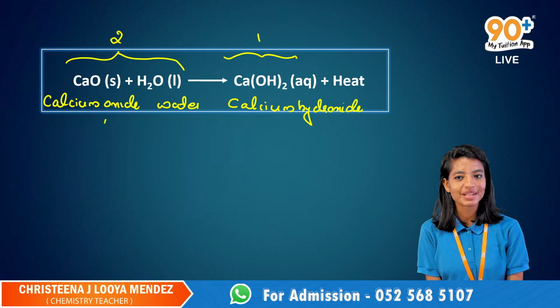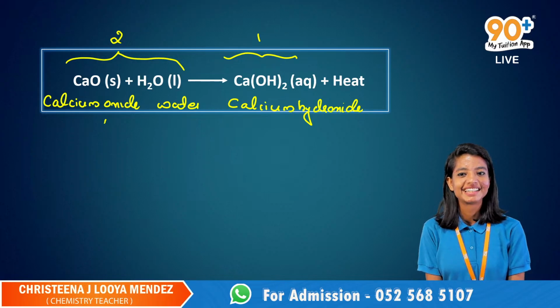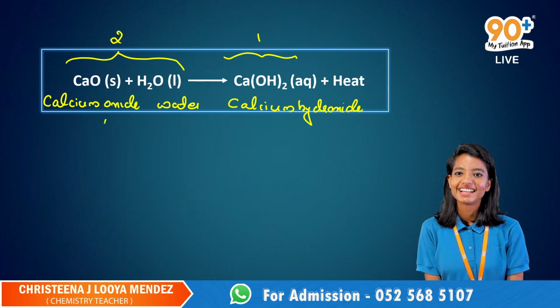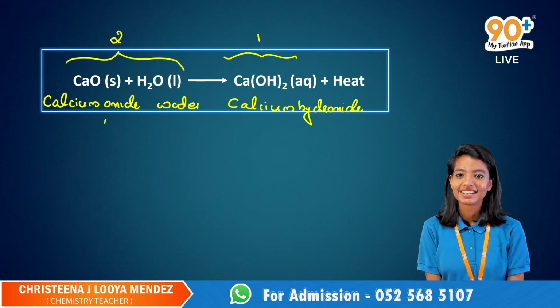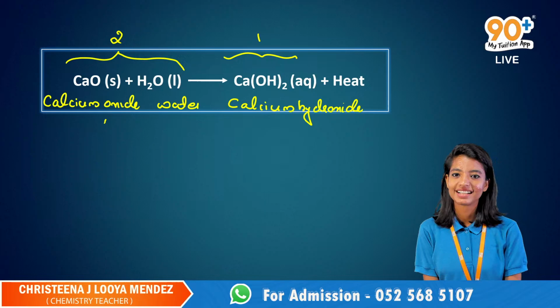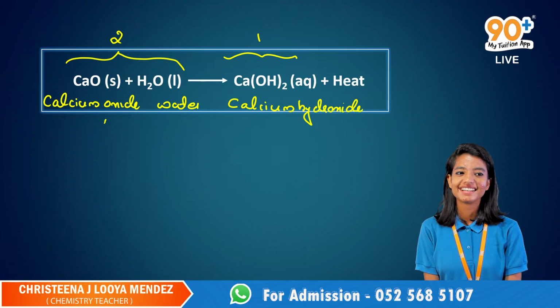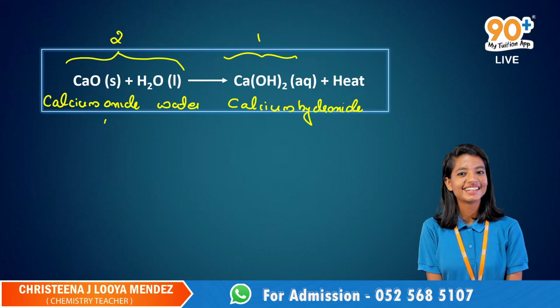What is an exothermic reaction? Can I give an example? No, don't give the example. Give me the definition. What is an endothermic reaction or exothermic reaction? A reaction in which there is evolution of heat.